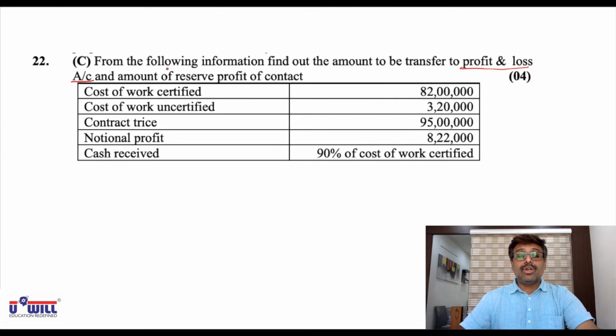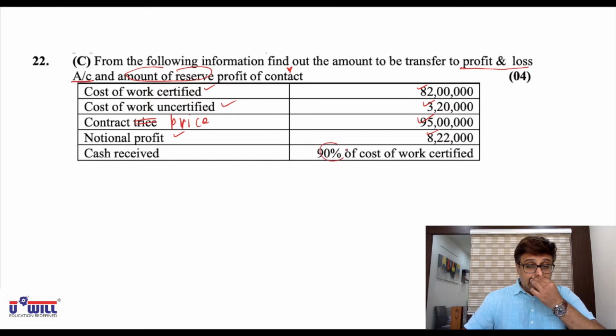And also amount of reserve profit of contract. Cost of work certified 82 lakhs, uncertified 3,20,000. Contract price 95 lakhs, notional profit 8,22,000. Cash received is 90% of work certified.